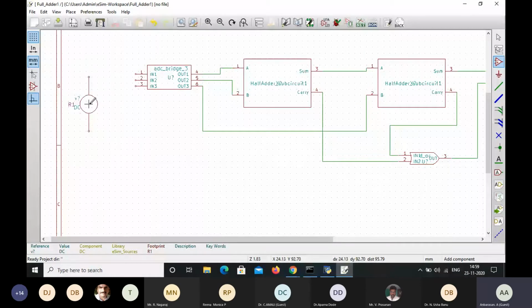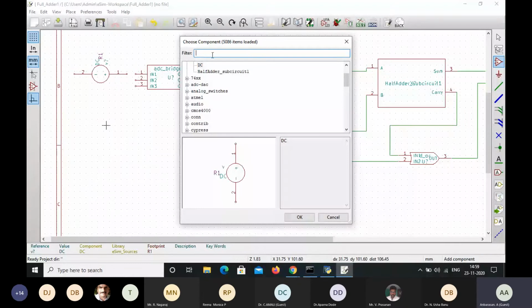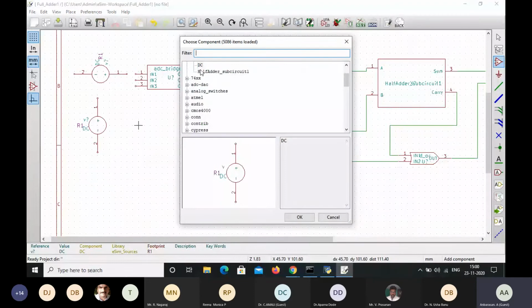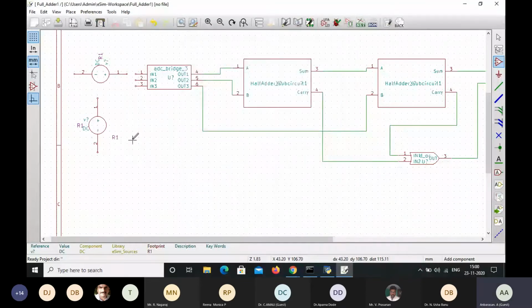So select this DC source as input. Since here I'm going to use 3 DC sources, connect this DC source, place over here, and then once again another DC source is needed. Select another DC source, okay, and then place here, and then another DC source. For 3 inputs, I'm going to have these 3 DC sources. Now I have to give the wiring connections for these 3 DC sources.